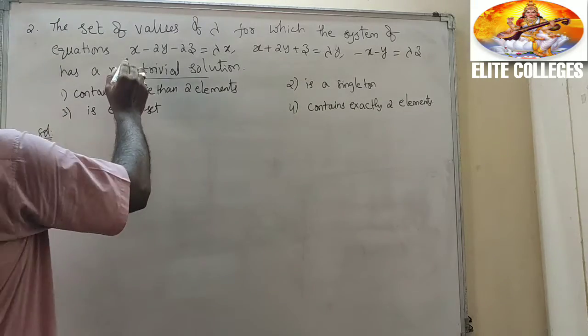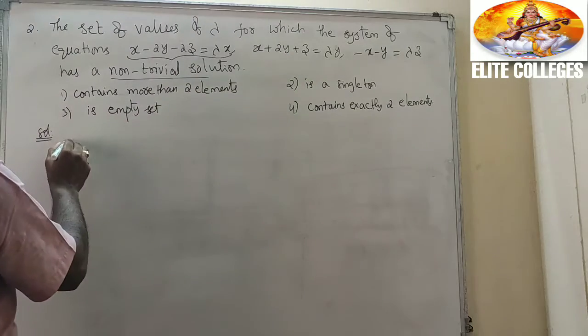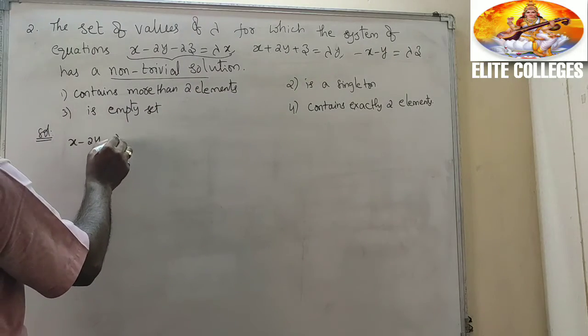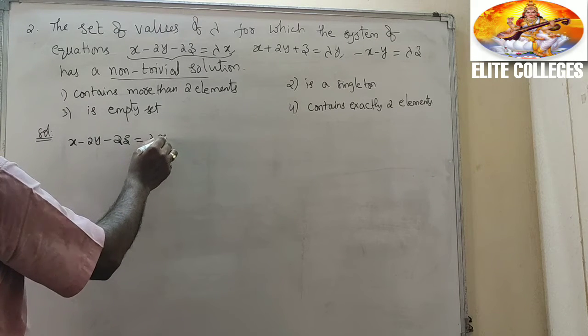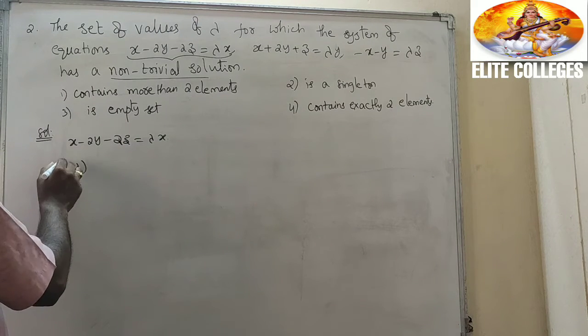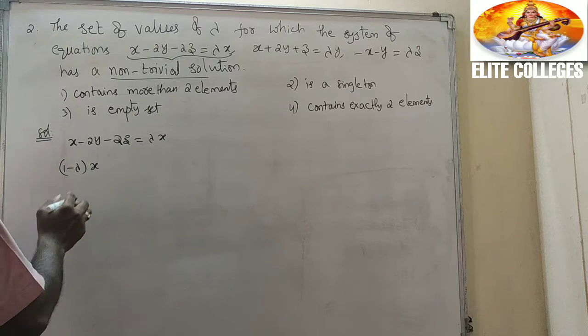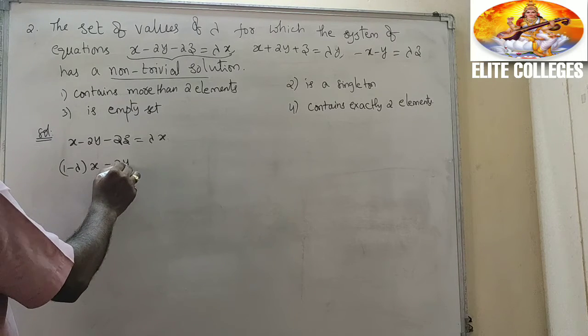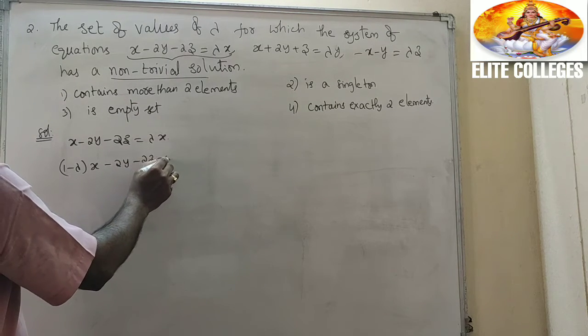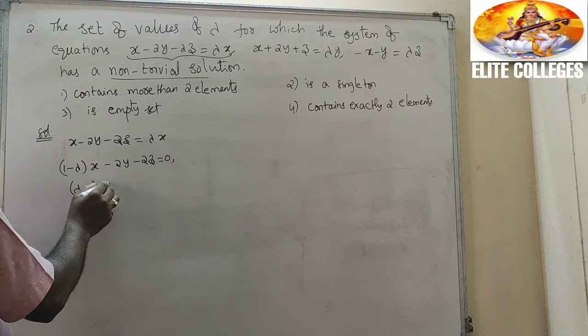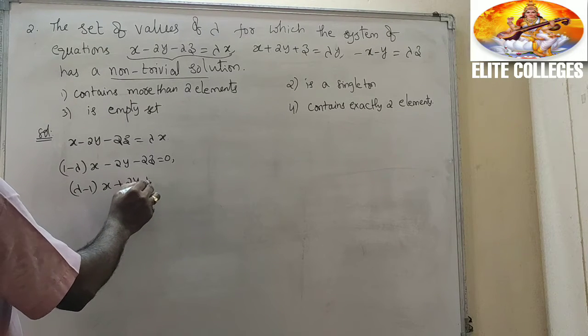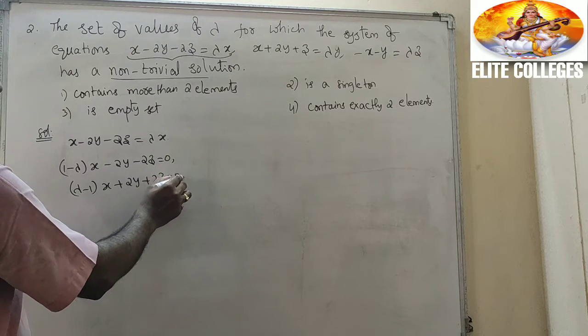Observe that this is a homogeneous system only. x minus 2y minus 2z equal to lambda x. Now take this side: (1 minus lambda) x minus 2y minus 2z equal to 0, or multiply with minus: (lambda minus 1) x plus 2y plus 2z equal to 0.